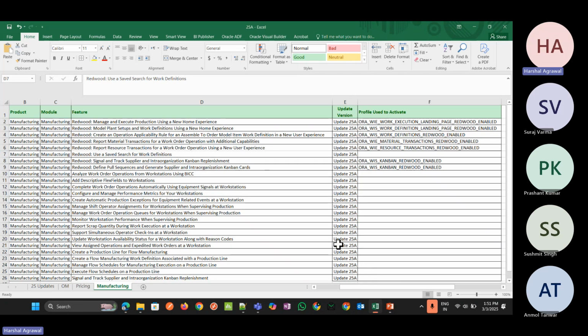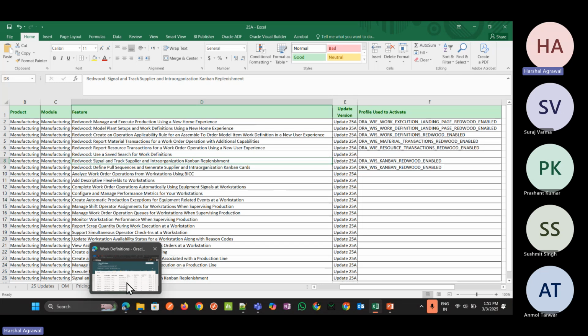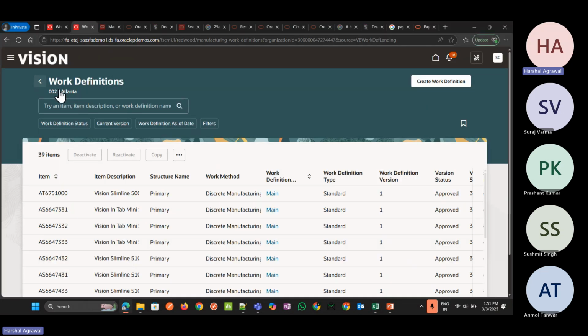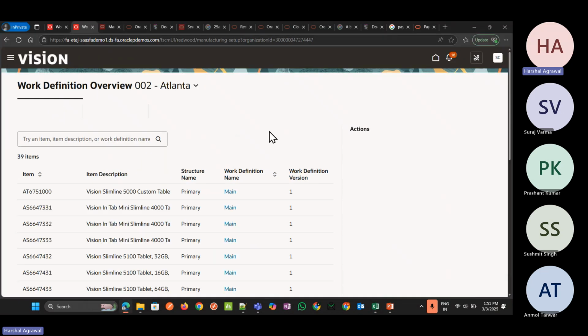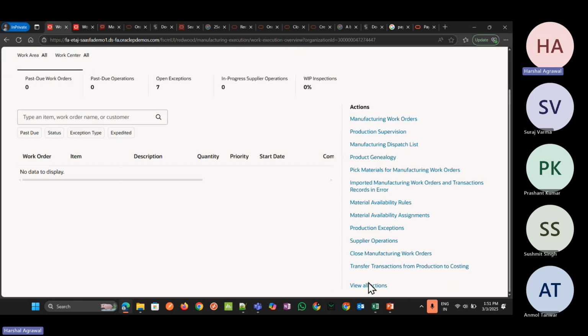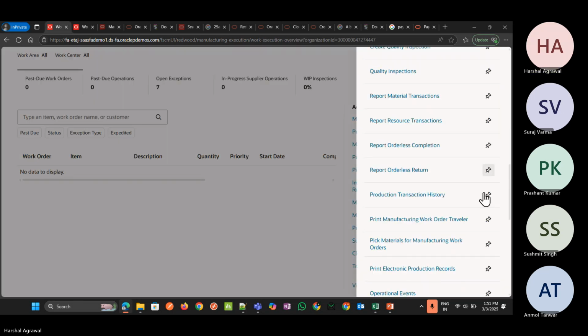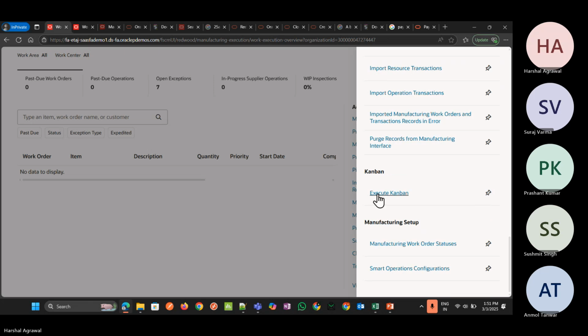Okay. Now let me go to the next one. Navigate, signal and track supplier and interlock Kanban replenishment. So this is used for the Kanban process. Let me go to the instance, and here we can see that the Kanban process is there in the work execution area. Let me click on the view all action. Here we can execute Kanban and do it by scan.